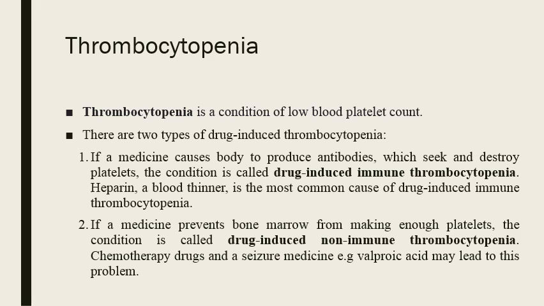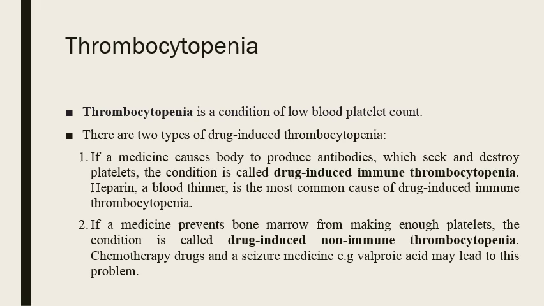Number one is the drug-induced immune thrombocytopenia, in which the drugs are activating the immune system, and eventually the immune system is producing the antibodies that are attaching with the platelets, and eventually the platelets are destroyed. Heparin, that is used as a blood thinner, is one of the examples that are causing the decreased count of the platelets by activating the immune system.